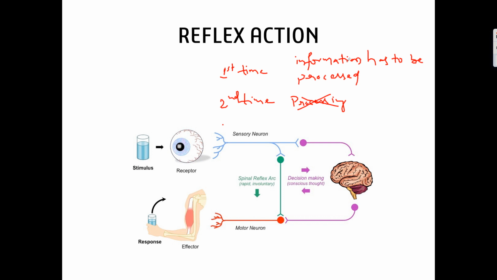So that is what I want to say here. When the information has to be processed, here the brain will come into the picture. The second time, when there is no need of processing, the action will be executed directly. In this case, the spinal cord will do the action, and it will tell the brain that this has happened repeatedly and the work has been done. So this is called reflex action.